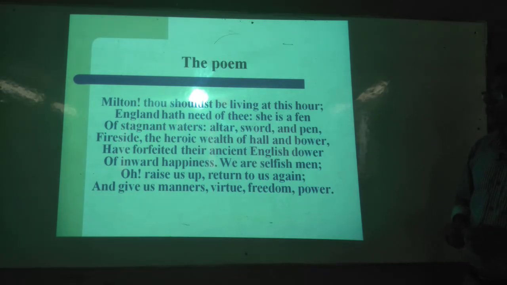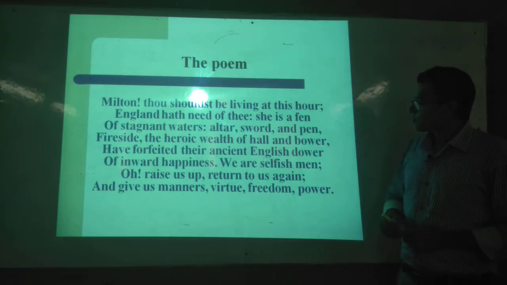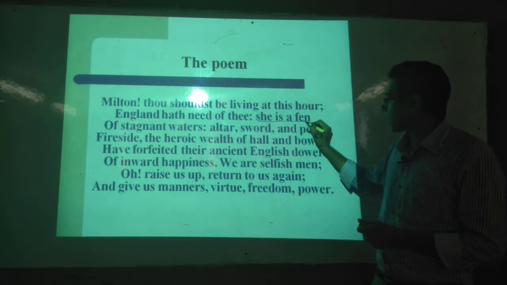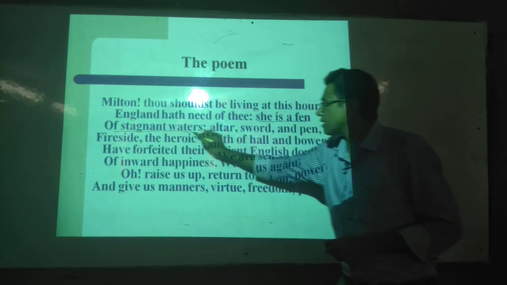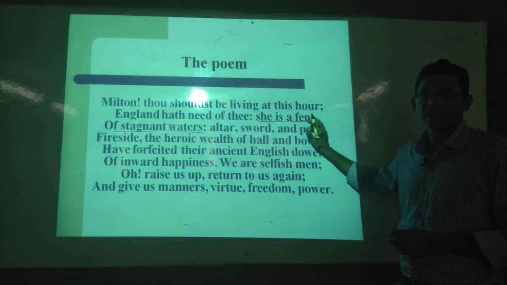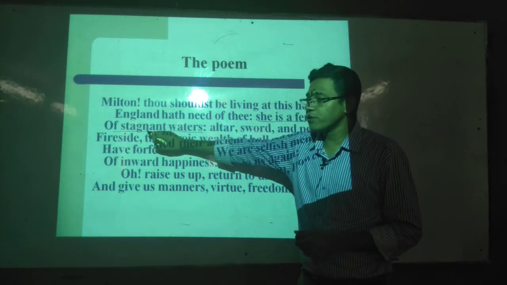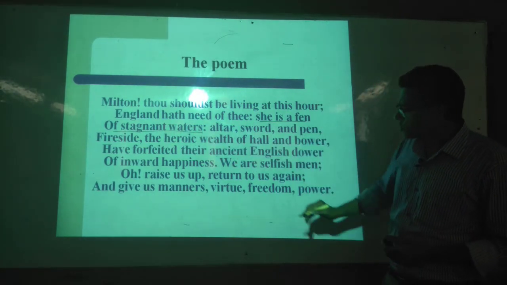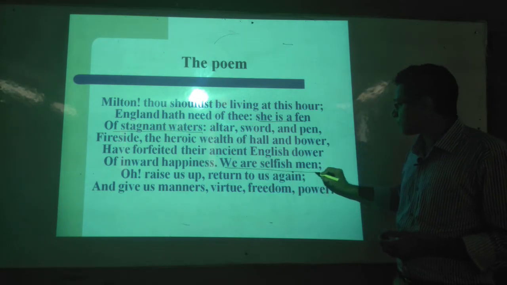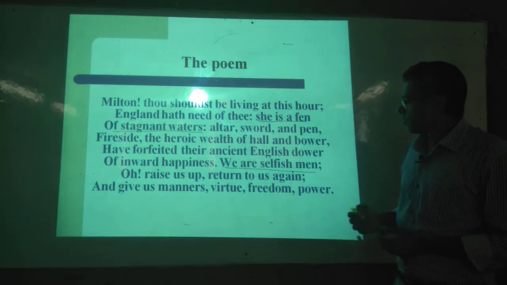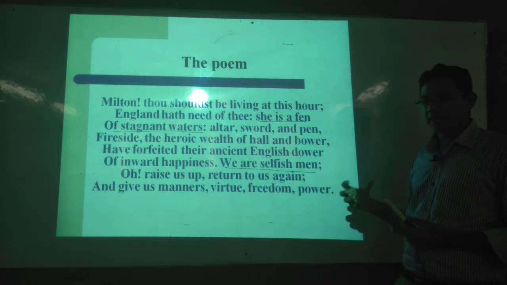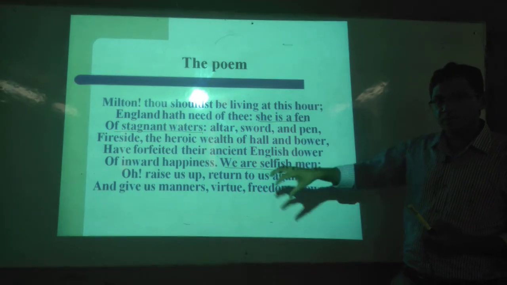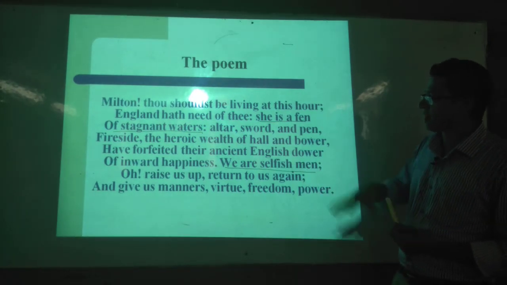Now we see something else. First you see that this is a run-on line. It is not a complete sentence, so you need to go to the second one. And you see that there, "We are selfish men." This is an end-stopped line. The complete sense is given there.